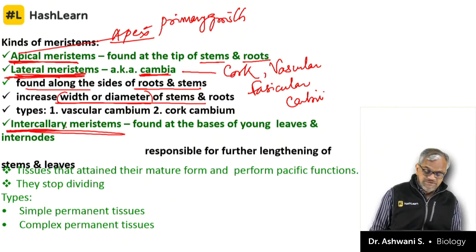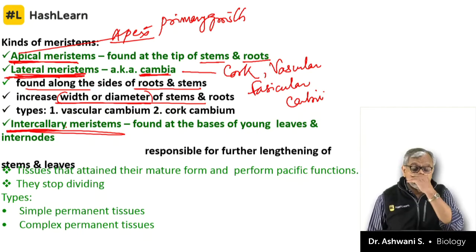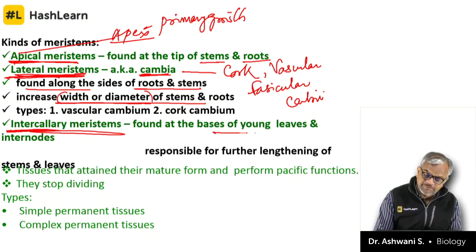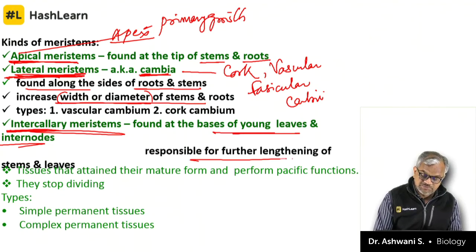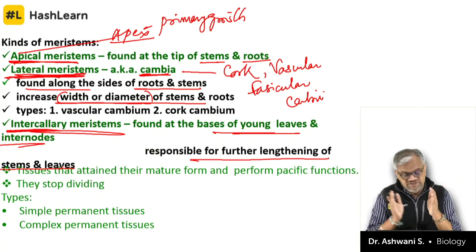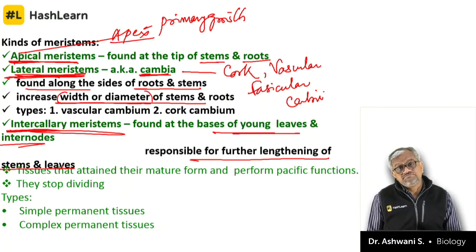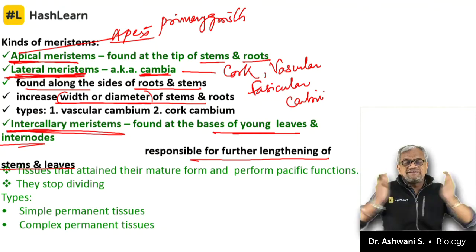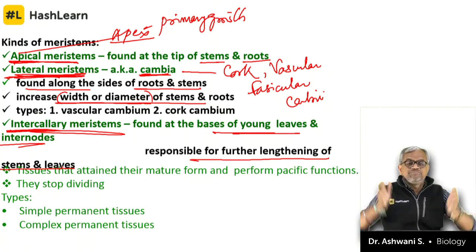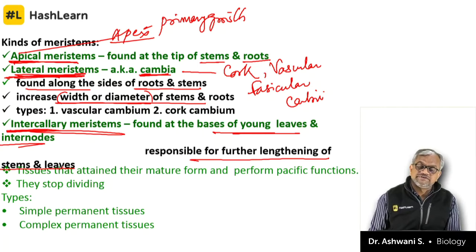Intercalary, it's a very common, see, intercalary, it is intercalated, means fixed. It is found in between the permanent tissues. And when I say it is found in between the permanent tissues, it is found at the base of young leaves and internodes, responsible for further lengthening of stem and leaves. If you might see in monocots and all, you might see in mint and all, pudina, intercalary meristem. Reach to some height, again mint proliferates. So you might have seen the twig of mint, lamina, pistia, they proliferate. That proliferation is happening because of intercalary meristem.